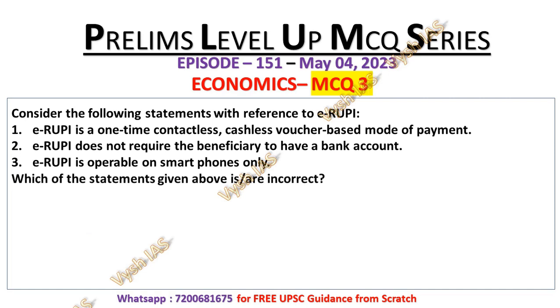Now you have to identify the incorrect statements. So options are 1 only, 2 and 3 only, 3 only and 2 only. I will provide you 10 seconds. Try to answer this question and write it in the comment section.